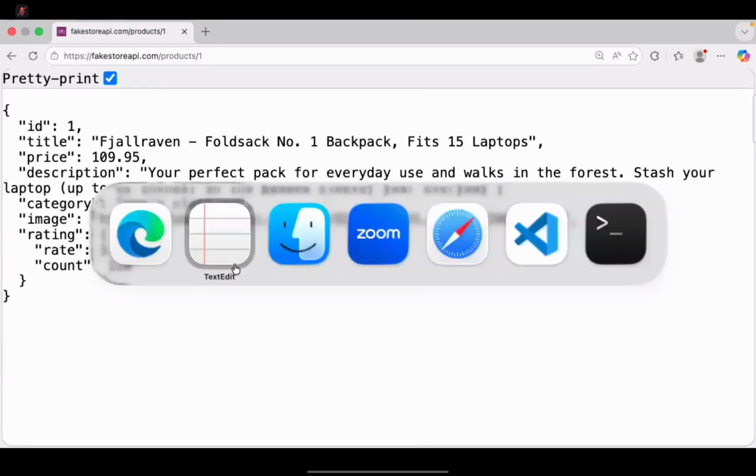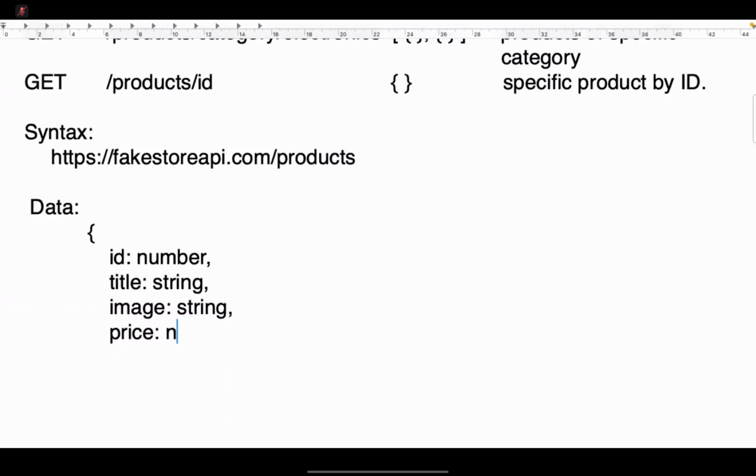So we know what data is coming. Every product has an ID, which is a number type; a title, string; an image, string; price, number; description, a string; and category, also a string.